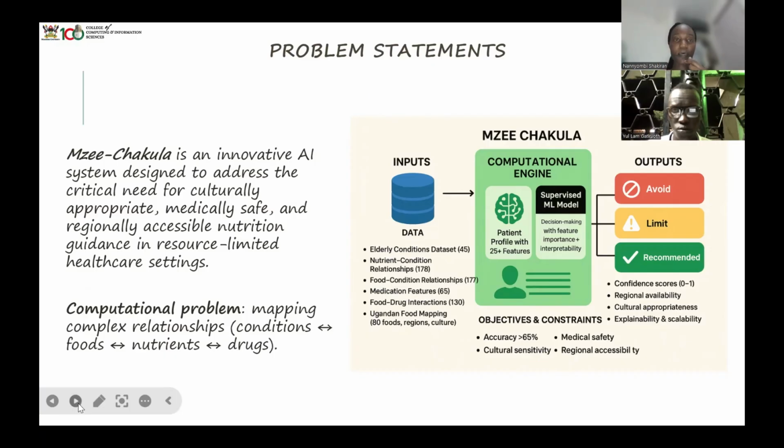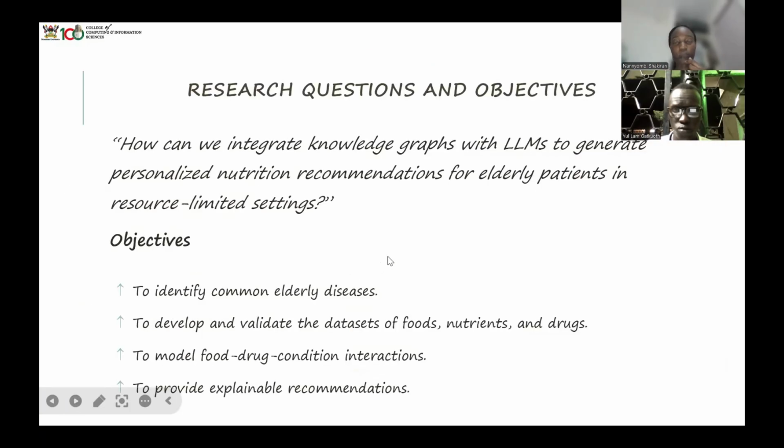So here I'm going to tell you the objectives of our research. Our first question, what we asked ourselves, was how can we integrate knowledge graphs with LLMs to generate personalized nutrition recommendations for elderly patients in resource limited settings. How we did this, I've already showed you in the other slide, like how we related our data sets. We made sure that each data set we are making is relating to the next data set. So this is how we summarized how the LLM is going to connect with our graph.